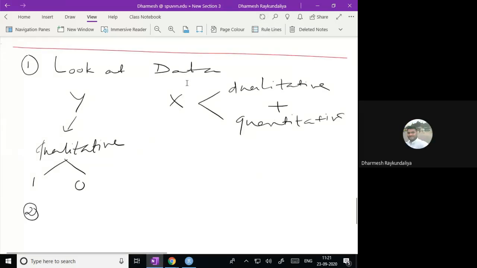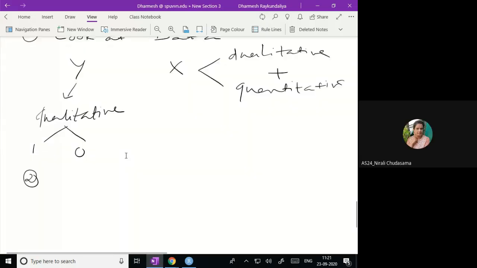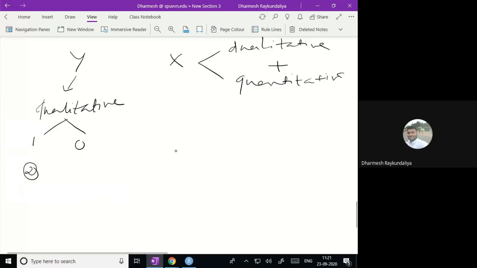Once the response is binary, we have to develop a regression model having a binary response. There are three possible link functions.